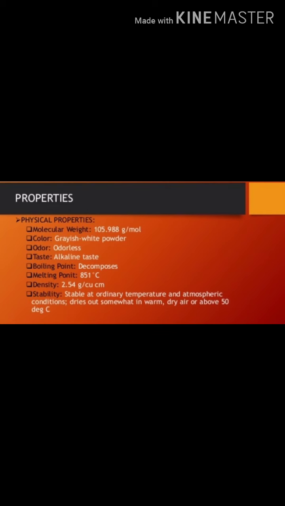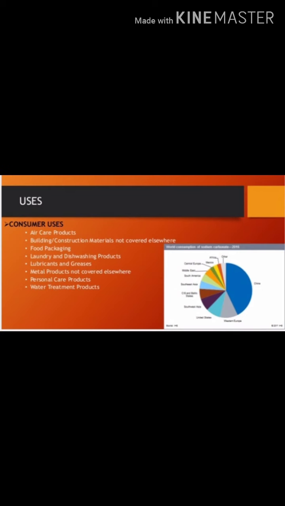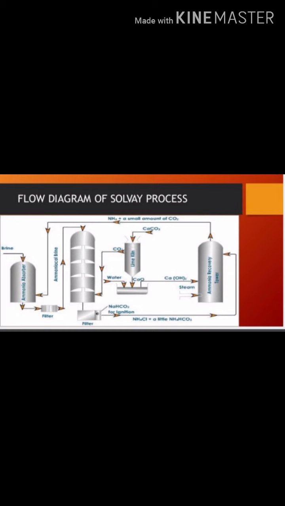The ammonium bicarbonate thus formed reacts with the sodium chloride to give sodium bicarbonate and ammonium chloride. As sodium bicarbonate has poor solubility, it gets precipitated, is isolated, and is heated to give sodium carbonate.